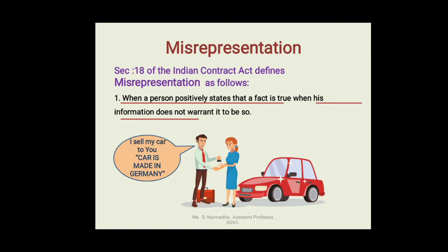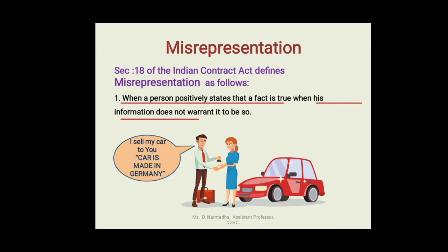He has a belief in his own sentence and does not want to deceive the counterparty. So the basic difference between fraud and misrepresentation is that in fraud, there is an intention to deceive. In misrepresentation, there is no intention to deceive at all.